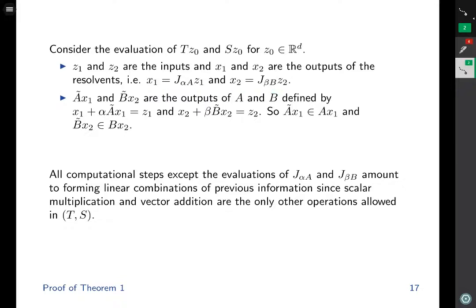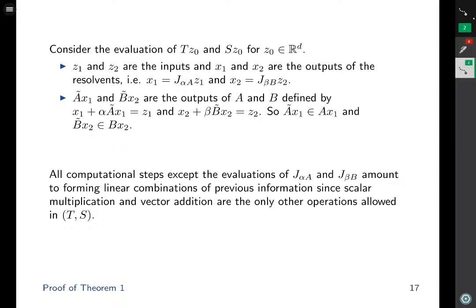Let's define A tilde x^1 and B tilde x^2 to be the outputs of the operators A and B. They are defined implicitly through these two equations. And these definitions make it so that A tilde x^1 is within A x^1, and B tilde x^2 is within B x^2.